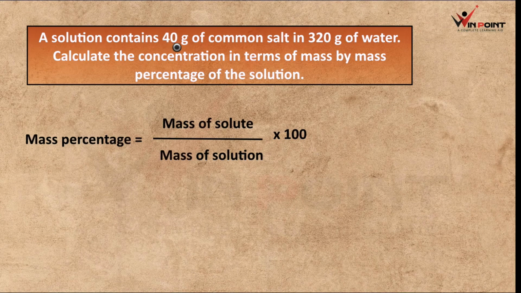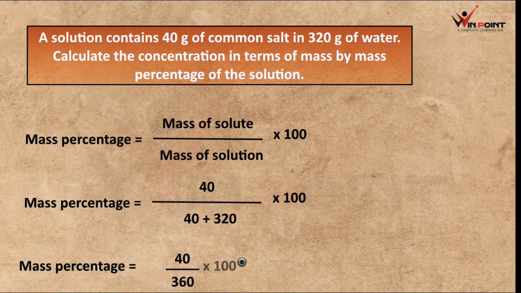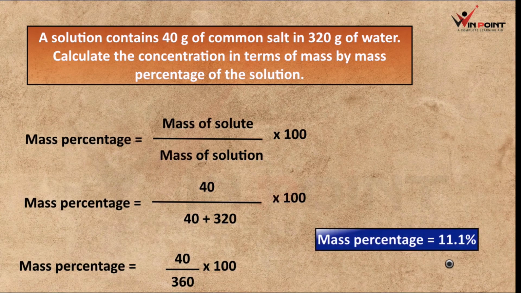So mass of solute is 40 gram. Mass percentage is equal to 40 by, what is mass of solution? It is not 320 because 320 is the mass of solvent. Mass of solution will be mass of solute plus mass of solvent. We can write 40 plus 320 into 100, which is equal to 40 by 360 into 100, equal to 11.1 percent.